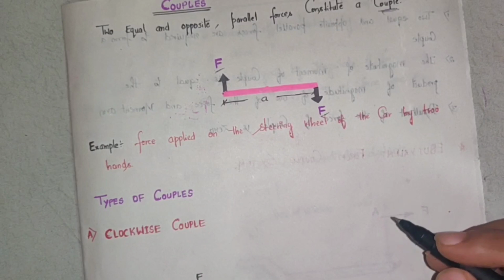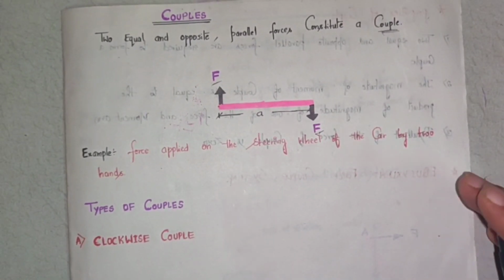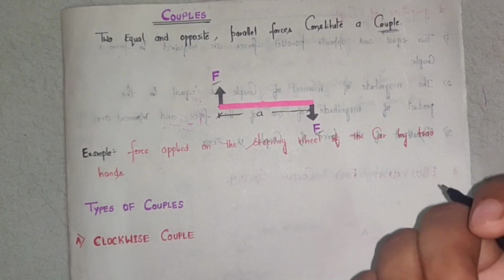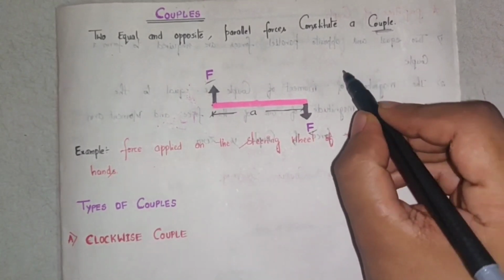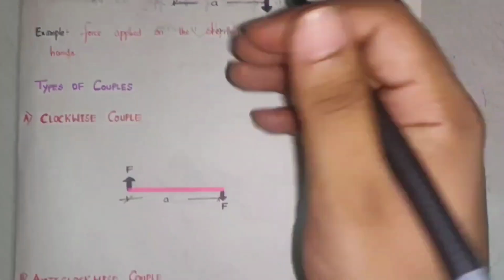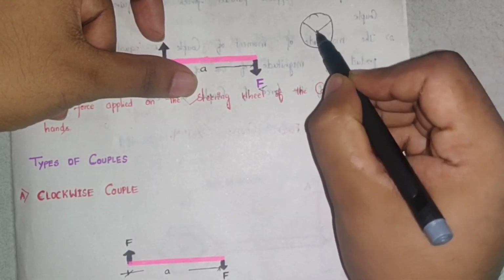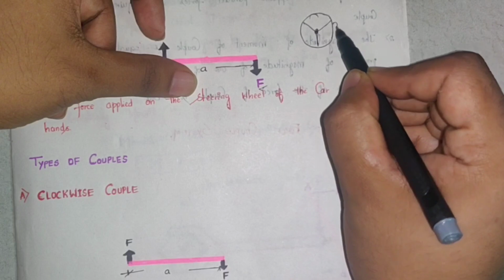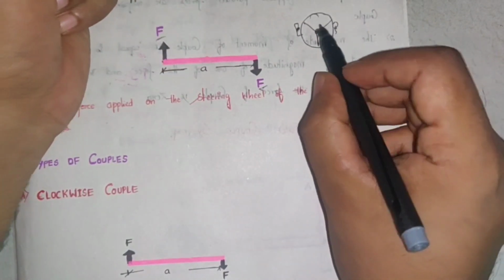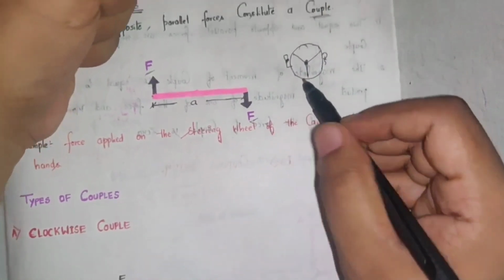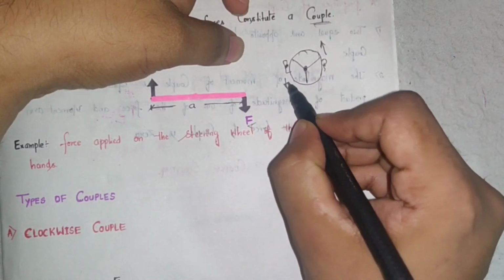Now practically, where do we apply this concept of couple? The concept of couple is applied when a driver is driving a vehicle and rotates the steering. If you consider a steering wheel, the driver is holding one hand here, one hand here. When he applies force on the steering, he applies one force in this direction, one force in this direction.